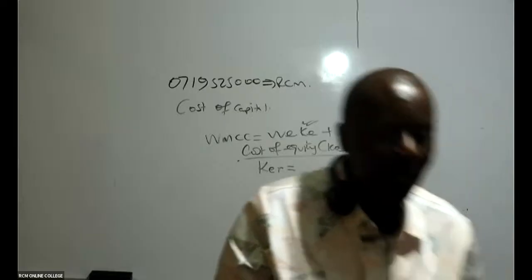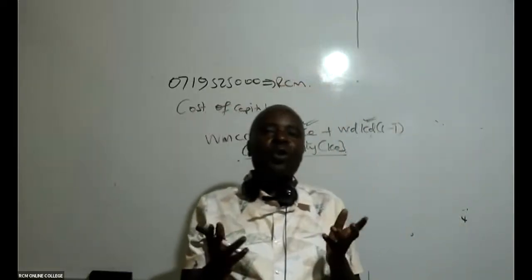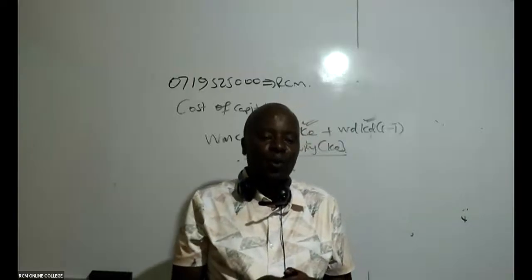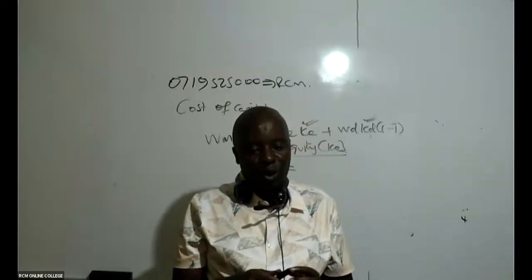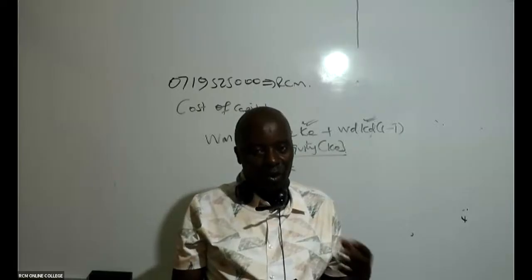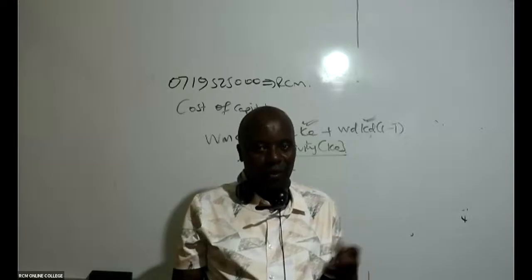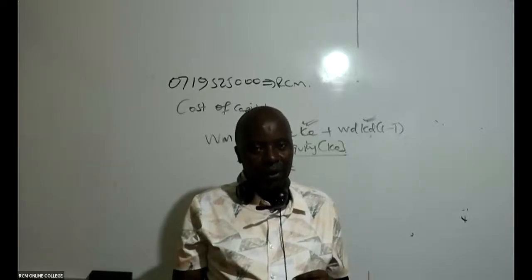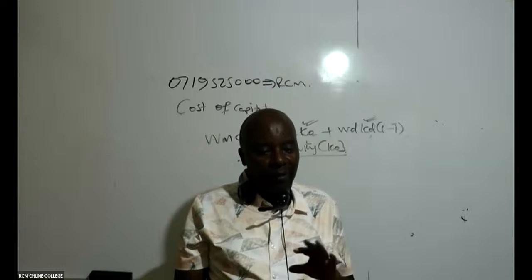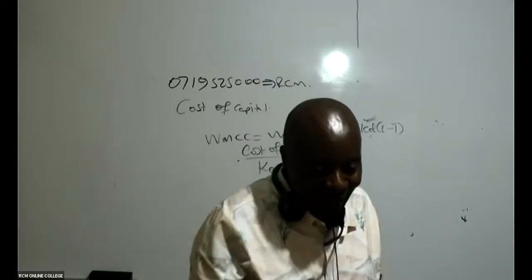It's very easy. Do we have any ninja that knows how to compute the cost of equity formula? Remember, the cost of equity is a result of the dividends we are paying these guys. Yes, a result of dividends, not CAPM here. There is another formula. There are two of them.